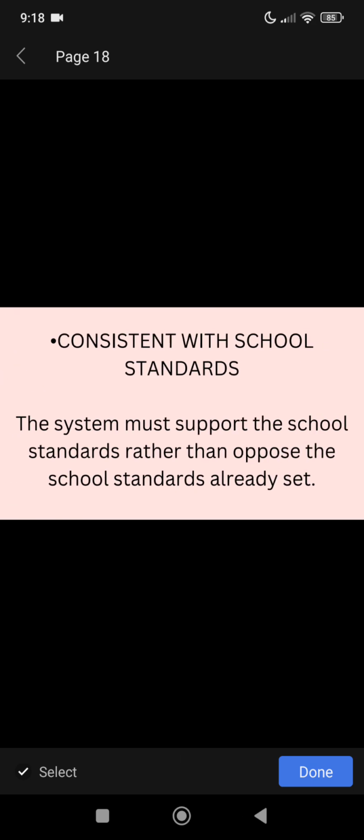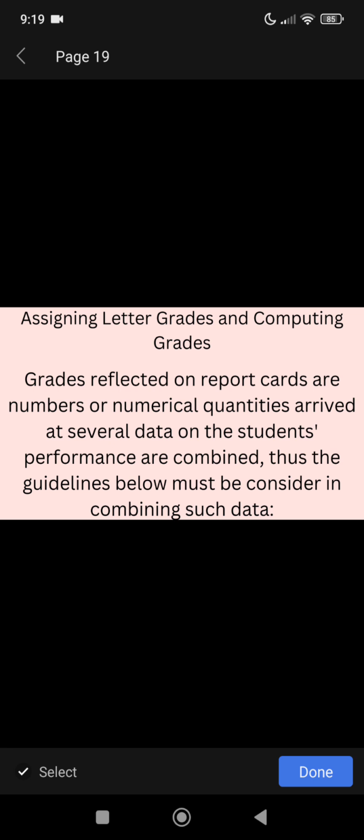Second, it should be consistent with school standards. The system must support the school standards rather than oppose the standards already set. Assigning letter grades and computing grades. Grades reflected on report cards are numbers or numerical quantities arrived at when several data on student performance are combined, thus the guidelines below must be considered in combining such data.